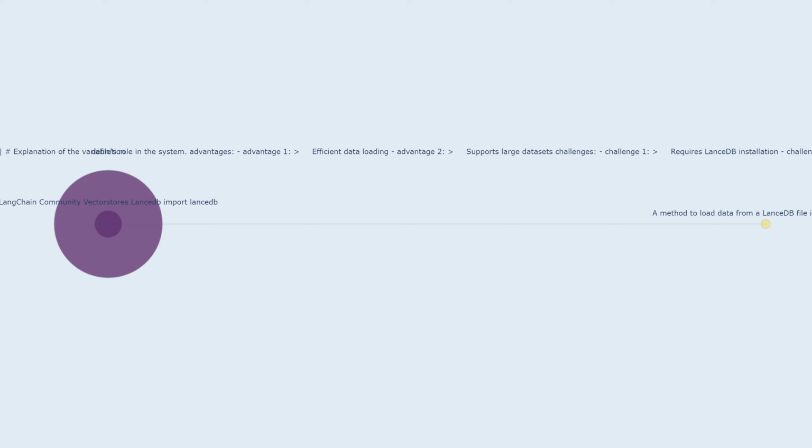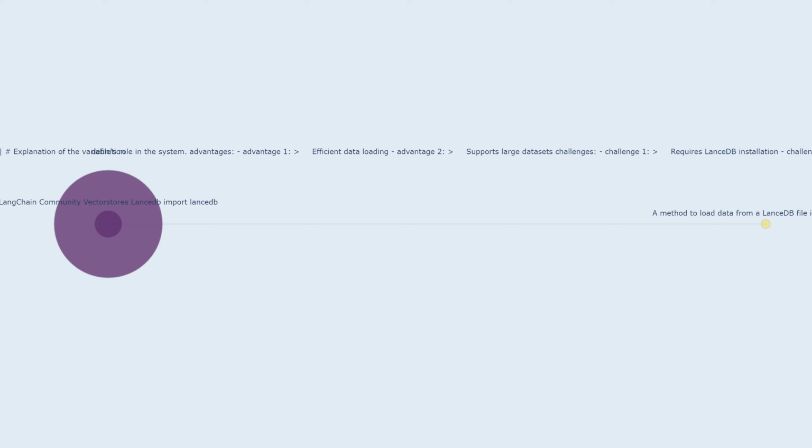Challenges. Challenge 1. Requires LaunchDB installation. To use Import LaunchDB, you need to have LaunchDB installed and configured on your system. Challenge 2. Limited to LaunchDB data format. Import LaunchDB is specifically designed for loading data from LaunchDB files, limiting its applicability to other data formats.